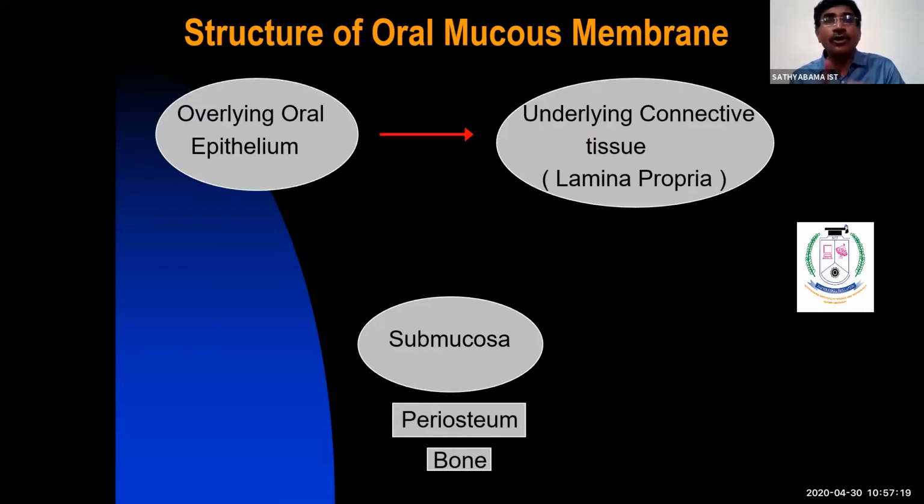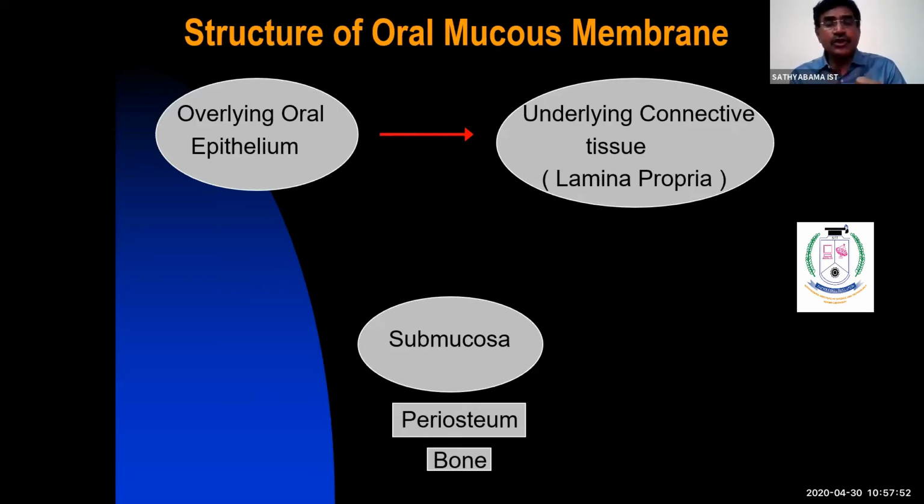It is not a rule that all three layers must be present. There are areas in the oral cavity where submucosa is missing, especially the gingiva, and the area of the gingiva very close to the palatal tissue and the tooth. But in the majority of the oral cavity you have three layers: epithelium, connective tissue, and submucosa.